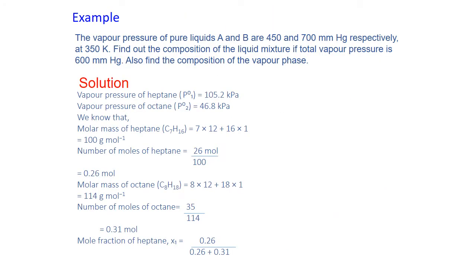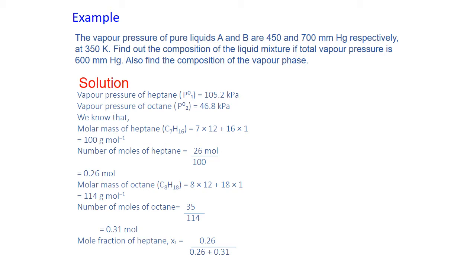Example. In this case, we are having two components, two liquids A and B. Their vapor pressure in pure state are 450 and 700 millimeter mercury at 350 Kelvin. Find out the composition of the liquid mixture if total vapor pressure is 600 millimeter mercury, and find out the composition of vapor phase also.